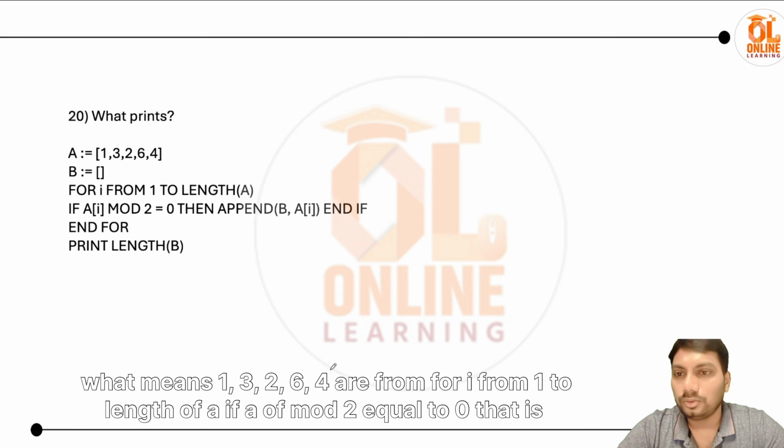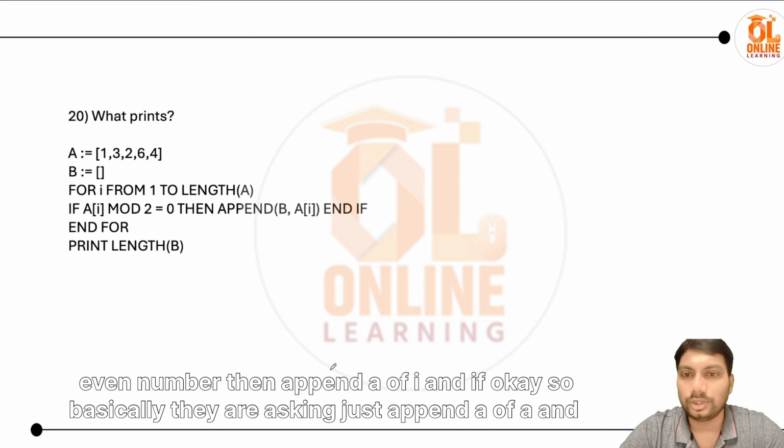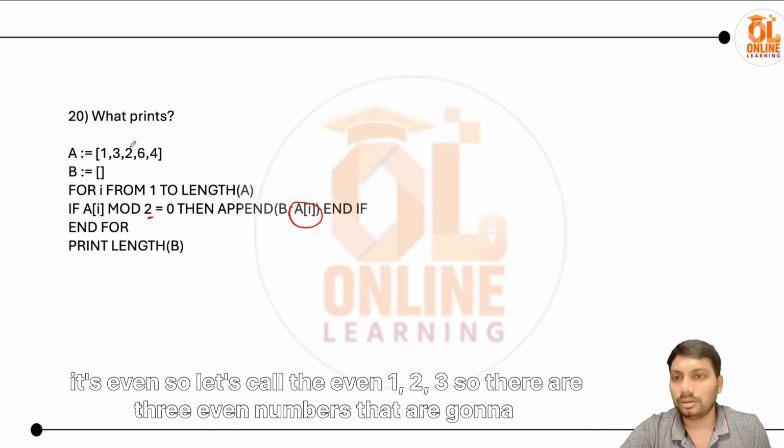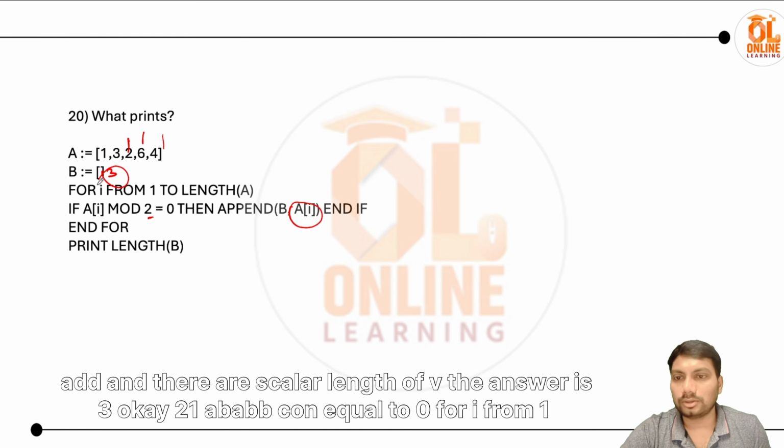Next, for I from 1 to length of A, if A of I mod 2 equals 0, that is an even number, then append A of I. So basically they're asking to append A of I whenever A of I is even. That means we add these numbers to v when it's even. So there are 3 even numbers that are going to be added, and they are asking length of v. Answer is 3.